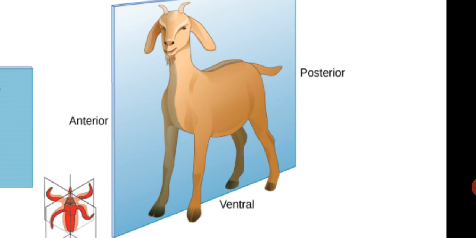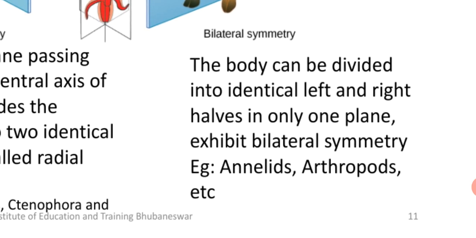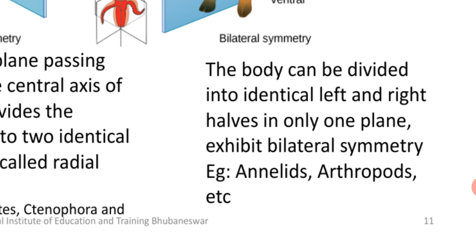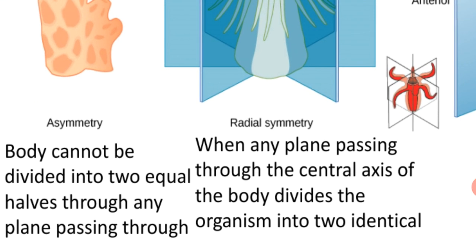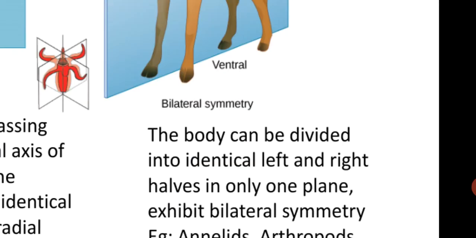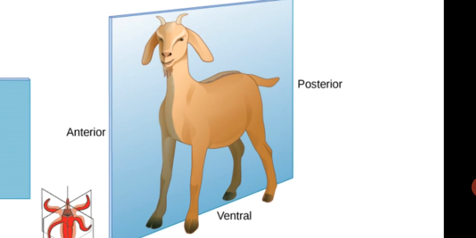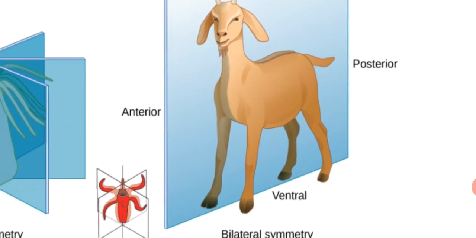The third one is bilateral symmetry, in the higher vertebrates like us. We can be divided into two equal halves, but only such that the body is divided into identical left and right halves. Only one plane will be used. Here also there are two halves, but in radial symmetry the plane can be anything. Here only one plane can be used to divide the organism into two equal halves.